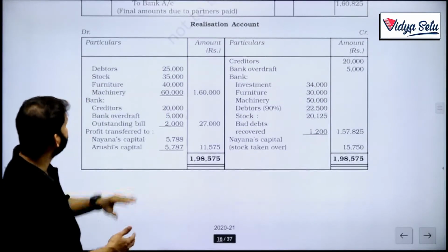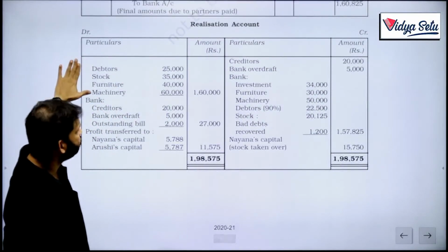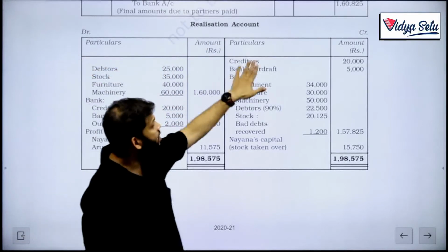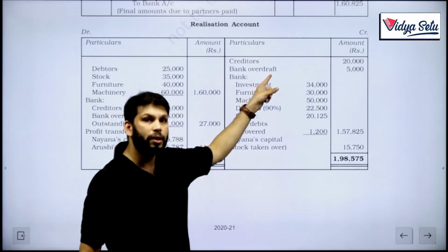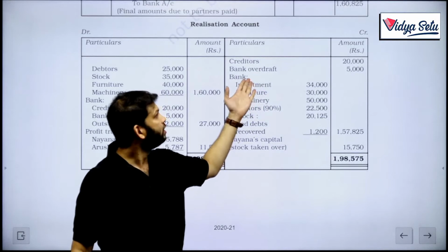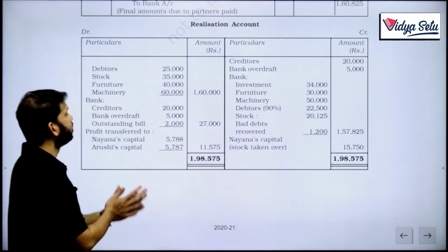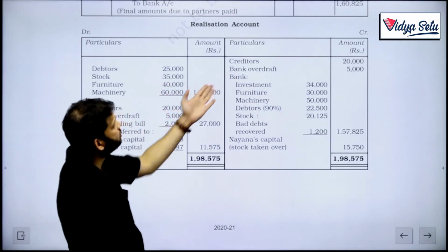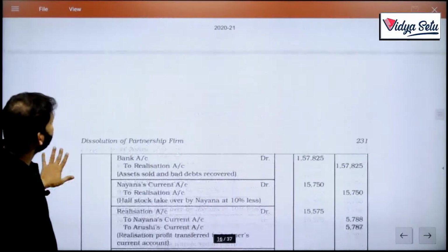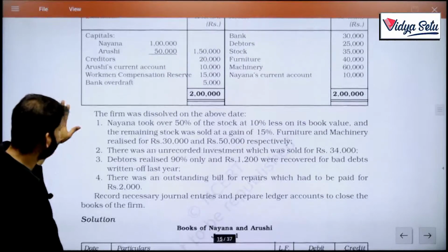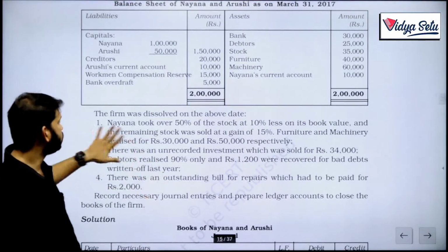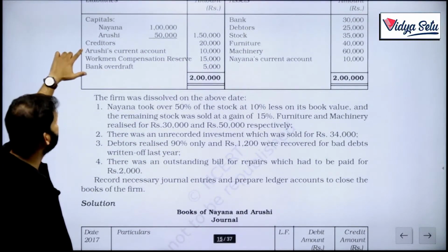So in our realization account, all our assets are transferred here except bank, and all our liabilities including bank overdraft. Because there is a bank balance also, bank overdraft is also transferred here. Now our creditors, was it written anywhere that creditors are paid off in full? No, it was not mentioned that the creditors are paid in full.